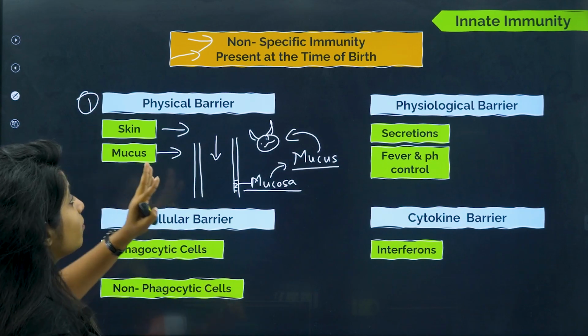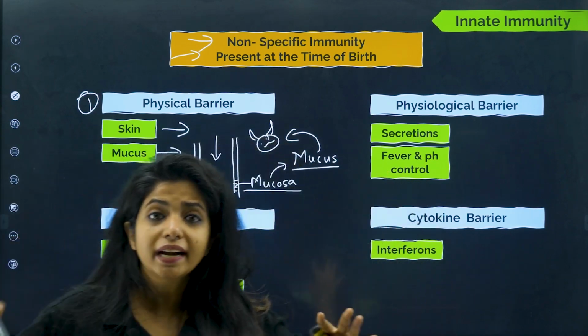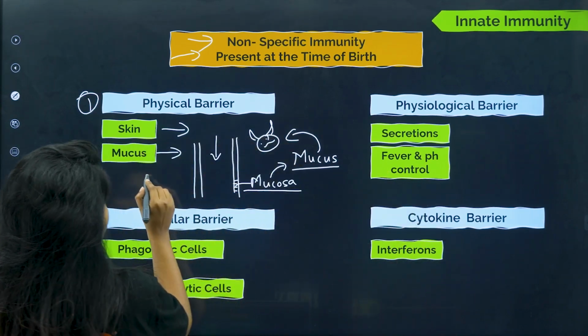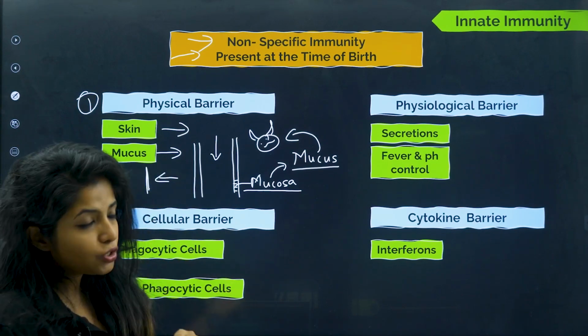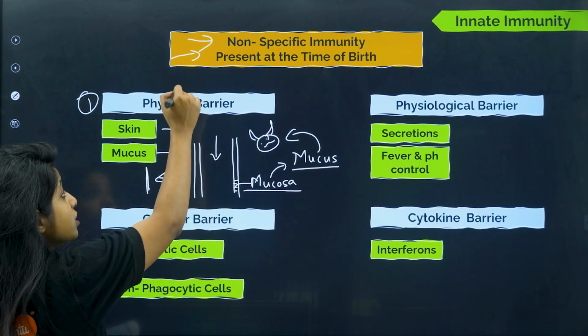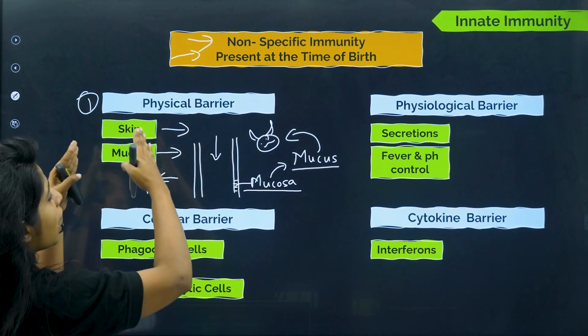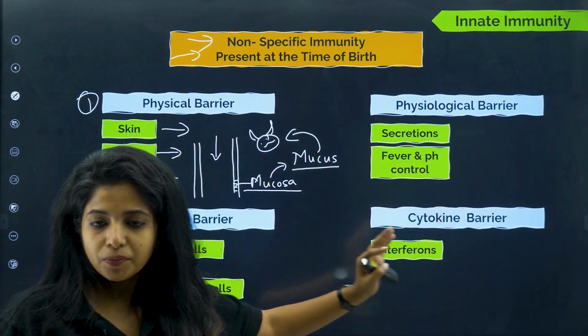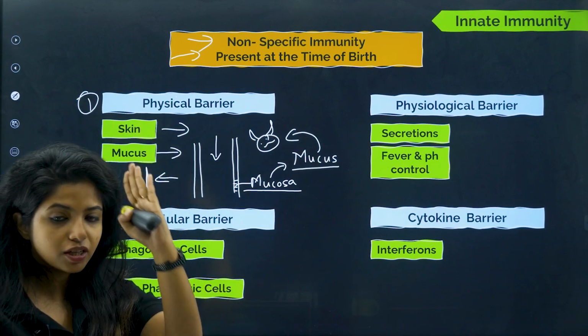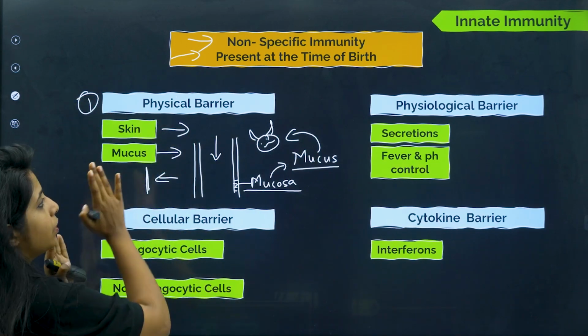Now it is common for all, it can trap anything that gets inside our body. So both of them are acting as a physical barrier. They're not letting anything cross this barrier and get inside our body and cause an attack. So that is why they were categorized under physical barrier. Now do not put skin and mucus under physiological barrier, that will be something else. They are acting as a strong physical barrier, which is why they are put in this particular category.